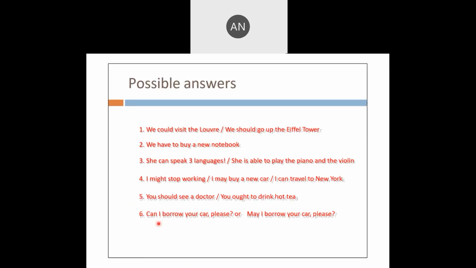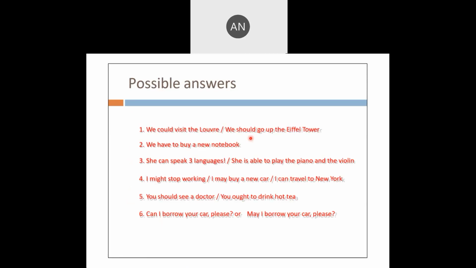So we could visit the Louvre. What is that? That's a museum. Or we should go to the Eiffel Tower. We have to buy a new notebook. She can speak three languages. She is able to play the piano and the violin. I might stop working. I may buy a new car.